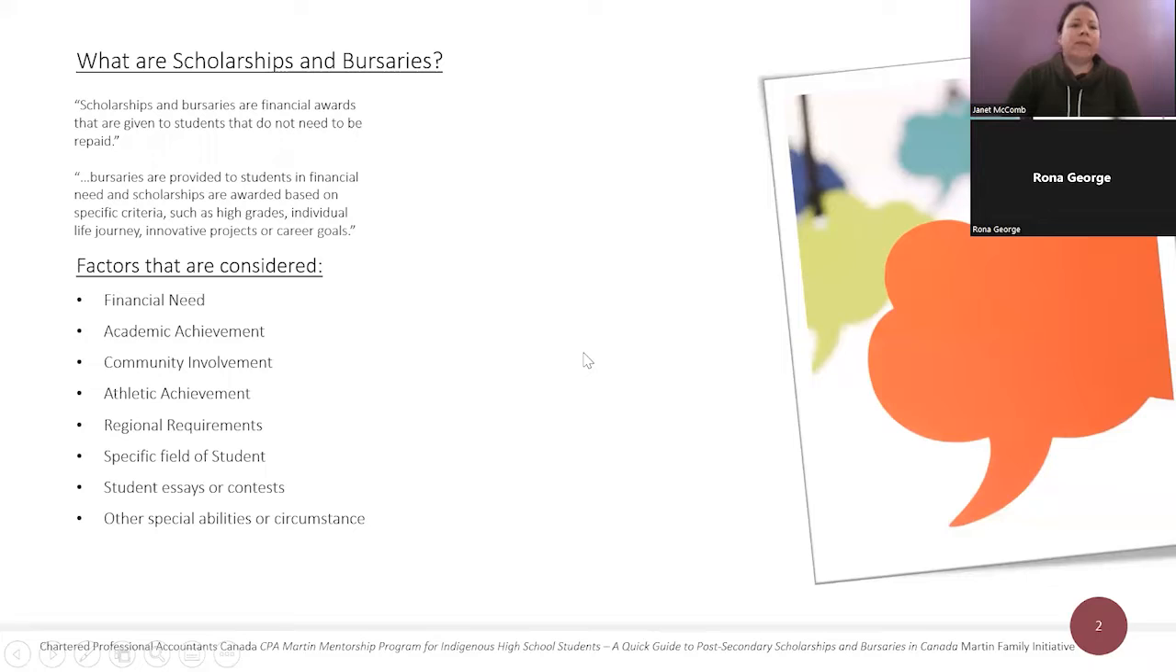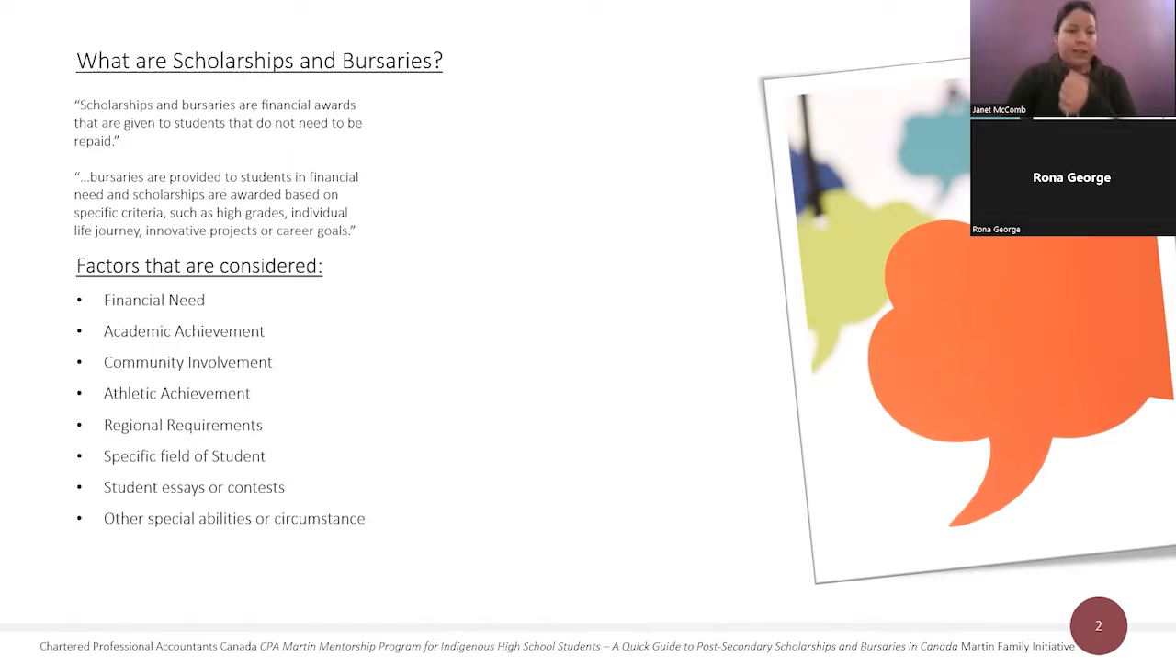What are scholarships and bursaries? According to the CPA Martin Mentorship Program for Indigenous high school students, a quick guide to post-secondary scholarships and bursaries in Canada, scholarships and bursaries are financial awards given to students that do not need to be repaid. Bursaries are provided to students in financial need, and scholarships are awarded based on specific criteria, such as high grades, individual life journey, innovative projects, or career goals.